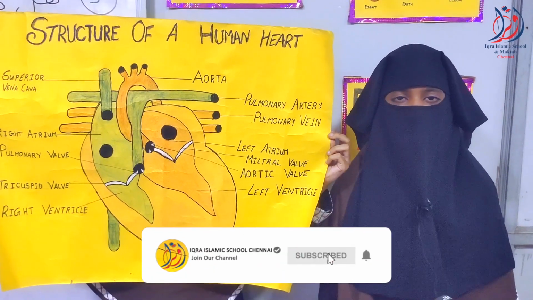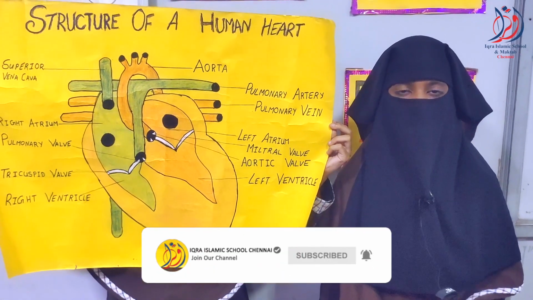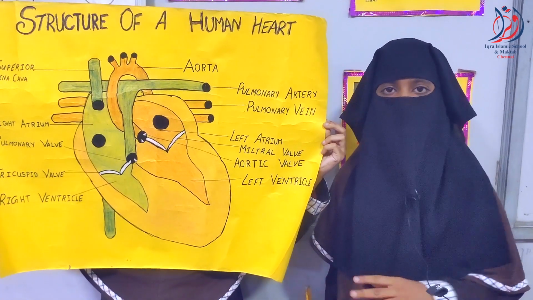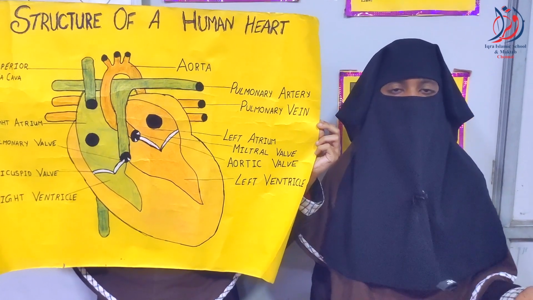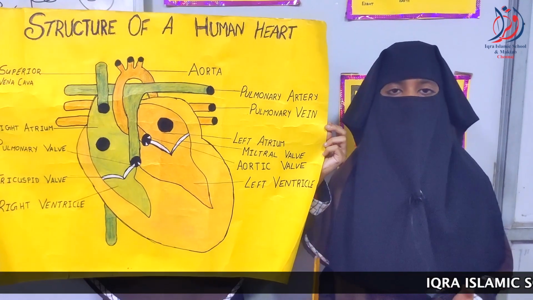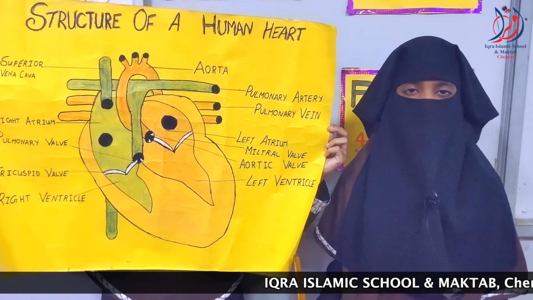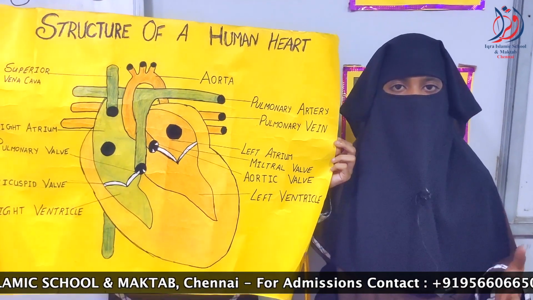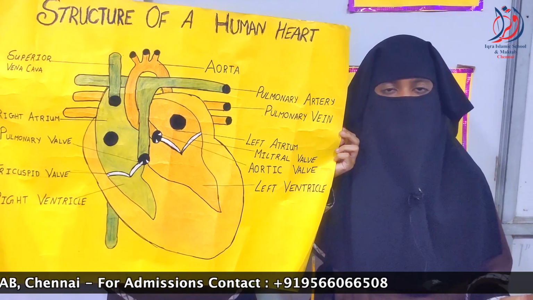Now I am going to explain about the heart. Heart is a muscular pumping organ that pumps out the blood into the blood vessels. Human heart is situated between the lungs, slightly tilted towards the left and above the diaphragm in the thoracic cavity. The heart is made up of a specialized type of muscle called cardiac muscle. The heart is enclosed in a double-walled sac called pericardium. It contains lubricating pericardial fluid which reduces friction during heartbeat and protects it from mechanical injuries.